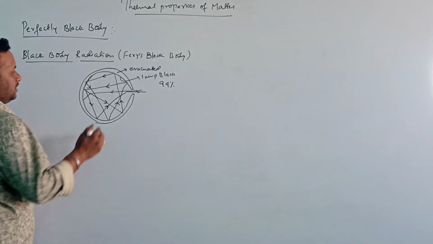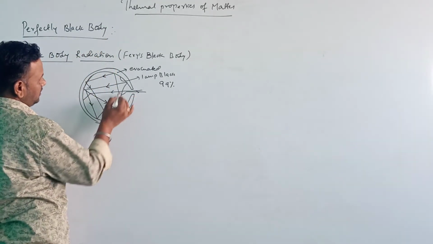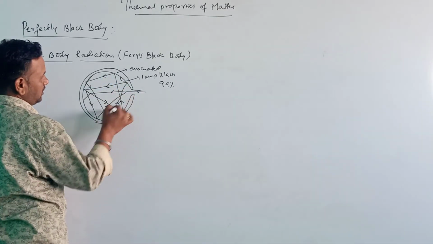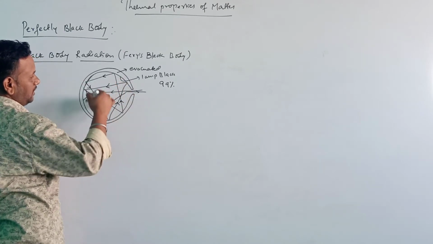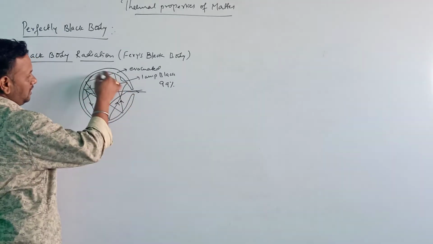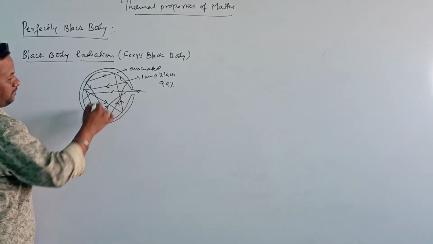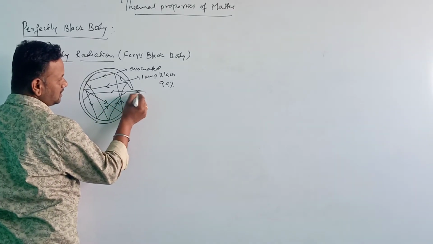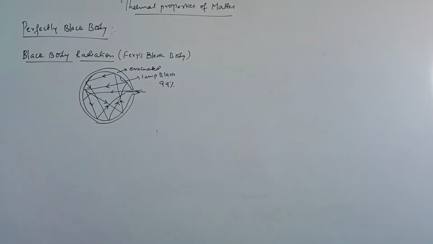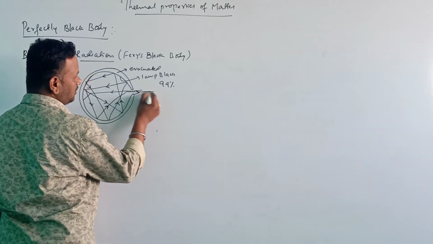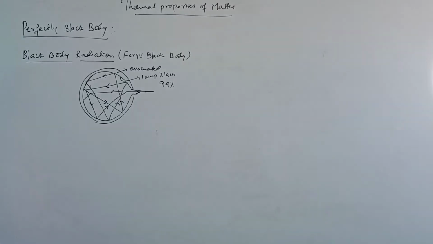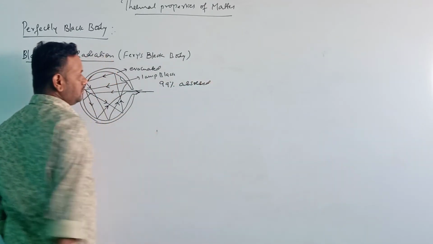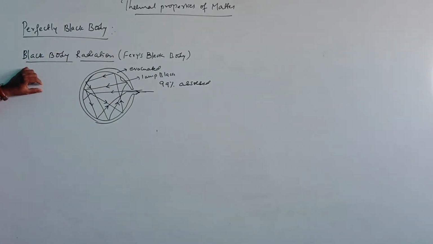Whatever radiations are incident inside this hollow sphere undergo multiple reflections internally, and after some time it emits a few radiations to the outside. 99% of the radiations is absorbed, and that is the Ferry's black body.